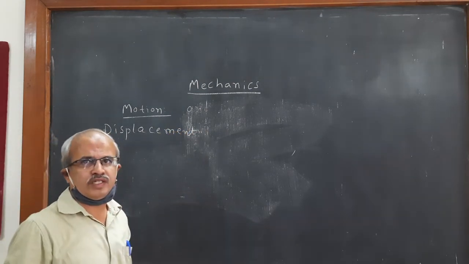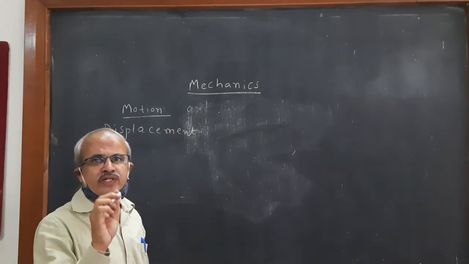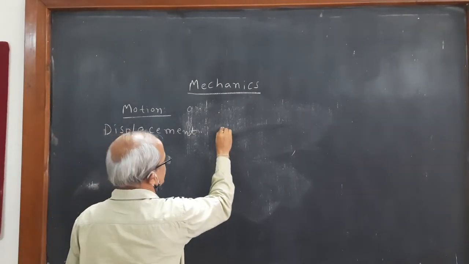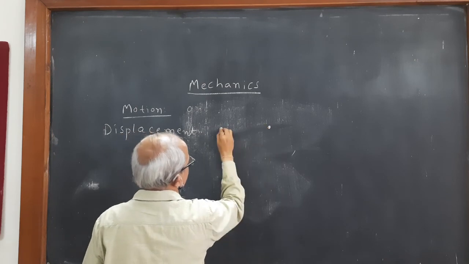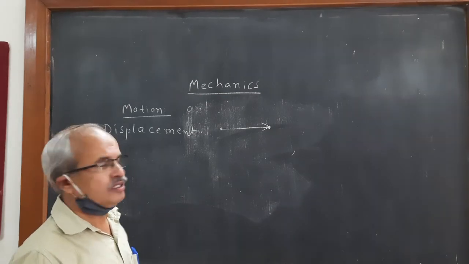It is the change of position of the body from one point to another point, or particle from one point to another point. This is displacement, change of position.